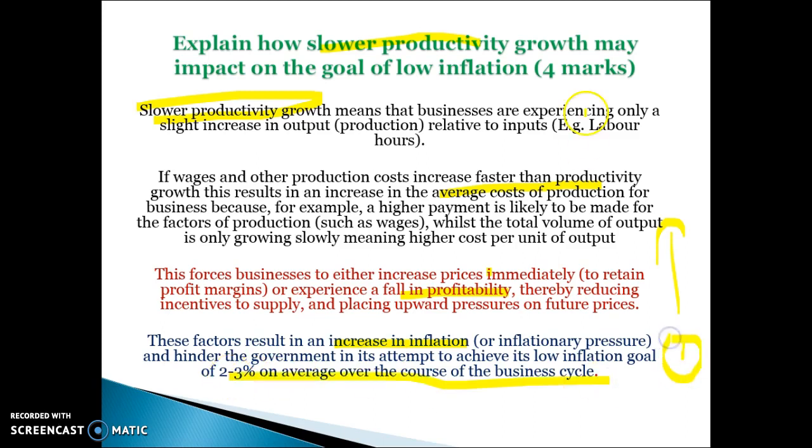1 mark for defining the goal, 1 mark for defining productivity, 1 mark for linking the fact that productivity will cause higher cost of production if productivity growth is slower than wage growth. It will lead to higher cost of production, and that will lead to increased prices and decreasing profit margins for 1 mark as well.